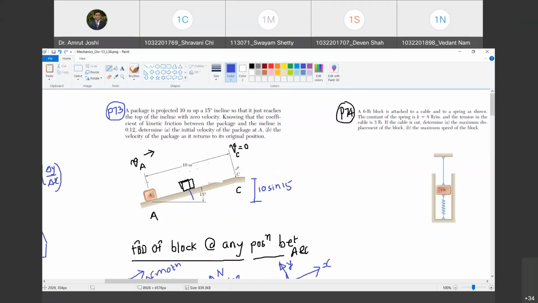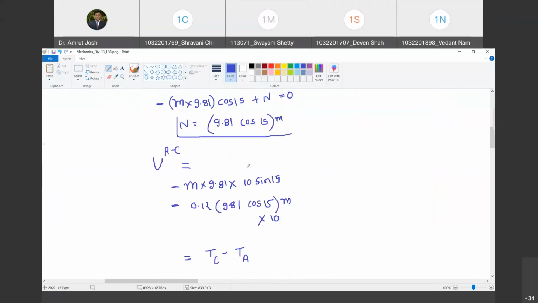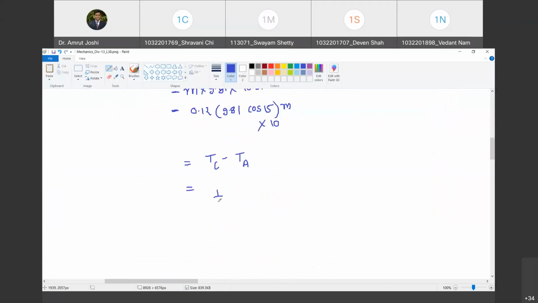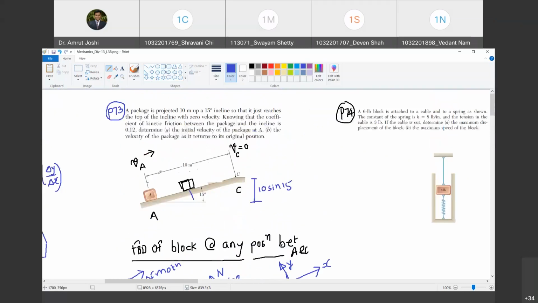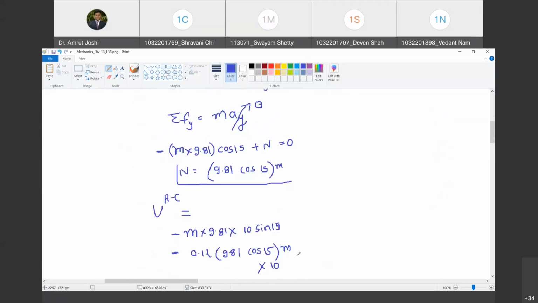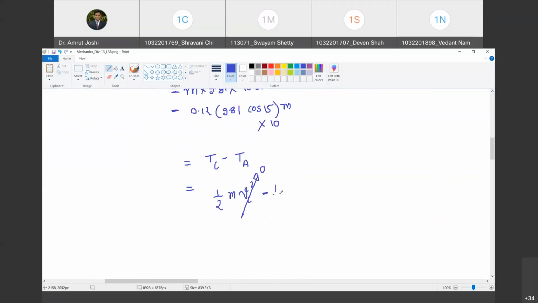Tell me. Kinetic energy at C will be 0, because VC is 0. Happy? Yes, sir. Half m VC square. This is 0. So therefore first term is going to vanish. What is the kinetic energy at A? Half mVA square. Do you agree with me? Yes, sir. Half mVA square.